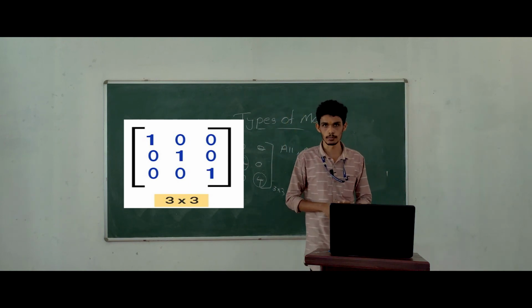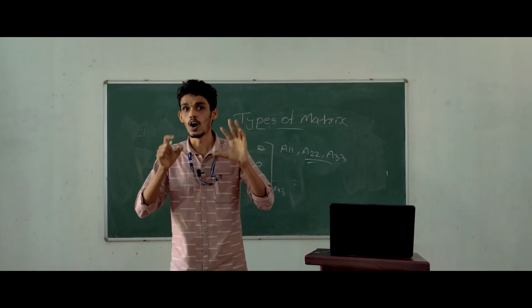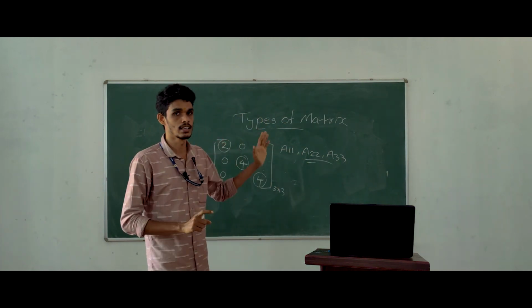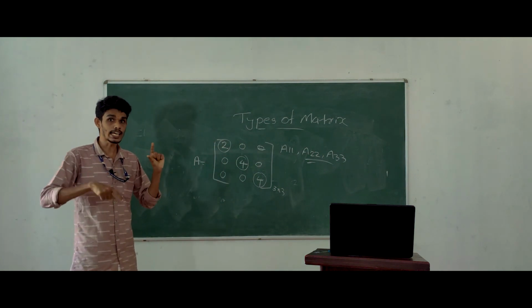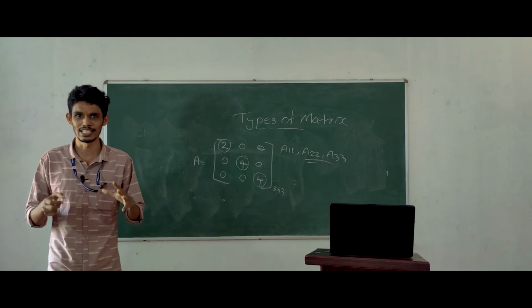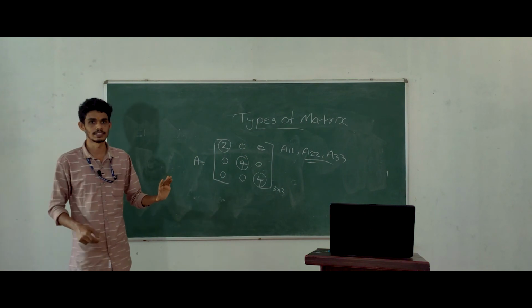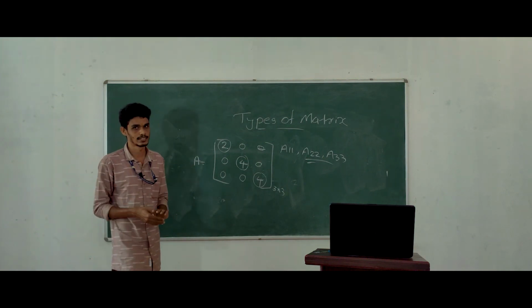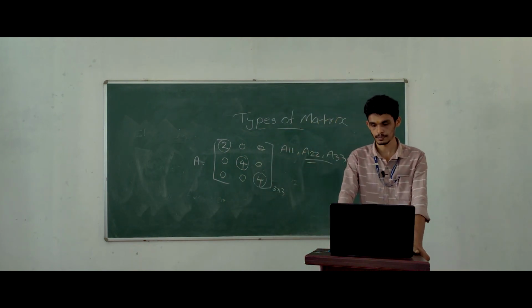Unit matrix is a very easy matrix. In the case of unit matrix, all the diagonal elements are 1 and other elements are 0. That is called unit matrix. Clear?